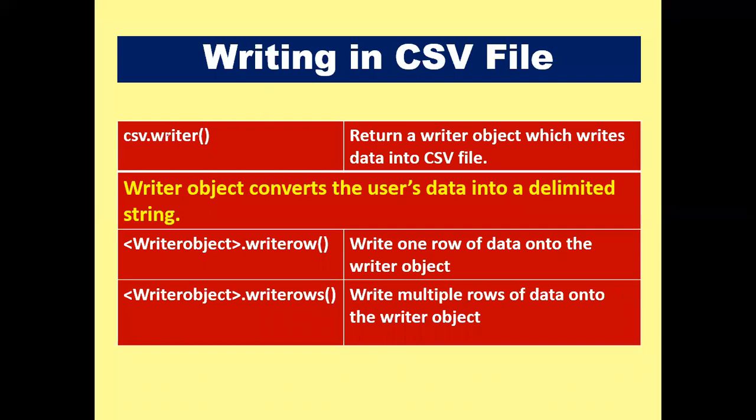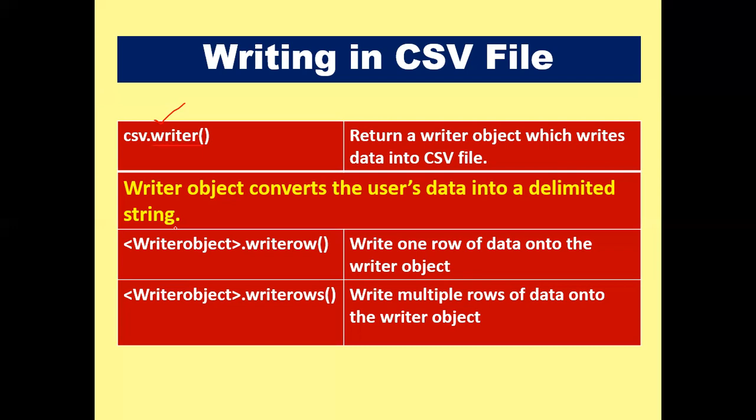When you want to write in a CSV file, a very important thing is that we are supposed to use the writer function. Earlier we have also discussed: what is the purpose of writer? It returns a writer object which writes data onto a CSV file. Again, I'm just emphasizing that. Writer objects convert the user's data into a delimited string.